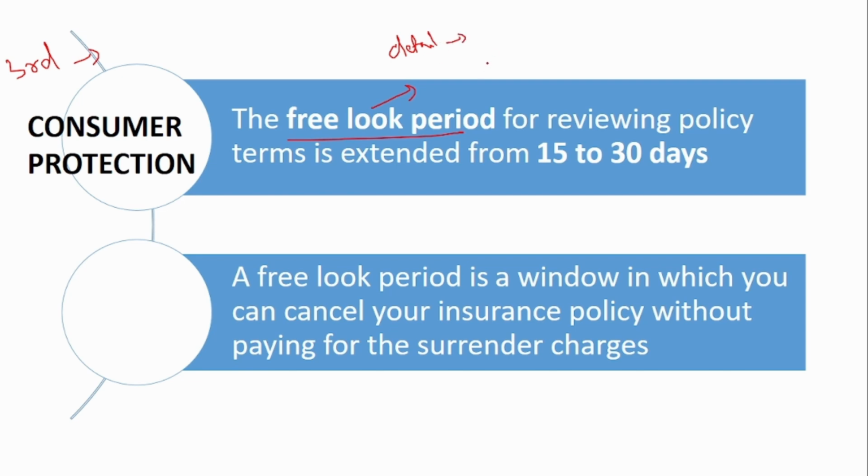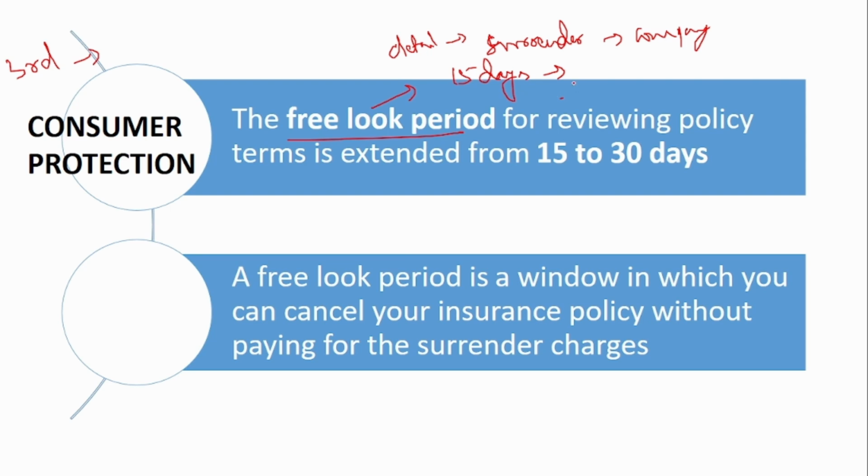Since these things are not covered, you go and return or surrender the insurance to the company. Until now, if you do this within 15 days, you will not be charged any penal charges or surrender value charges. Nothing will be charged. If you return it after 15 days, there will be certain charges on it.